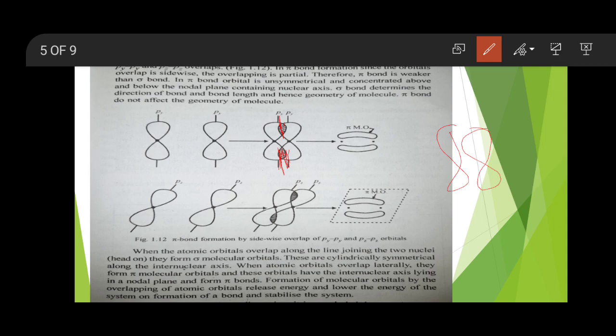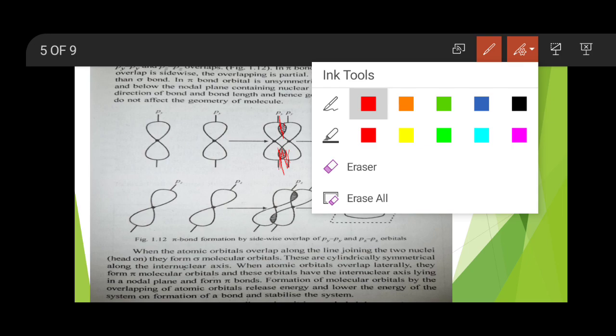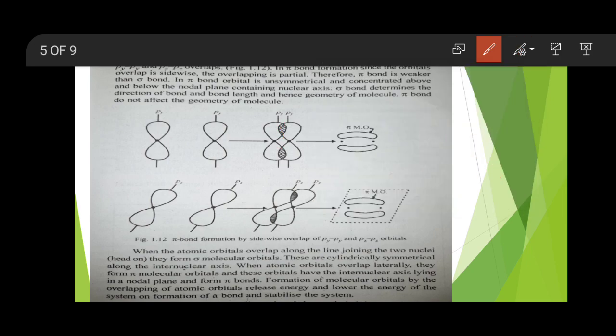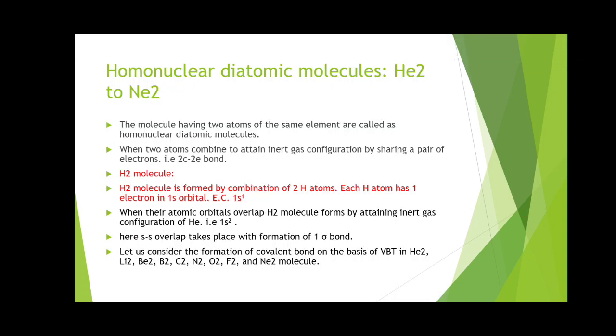Now once we understand the types of overlap, or the mode of overlapping of atomic orbitals, valence bond theory uses this concept for understanding the formation of molecules containing covalent bonds, where the covalent bond formation takes place by considering the principle of atomic orbital overlap.